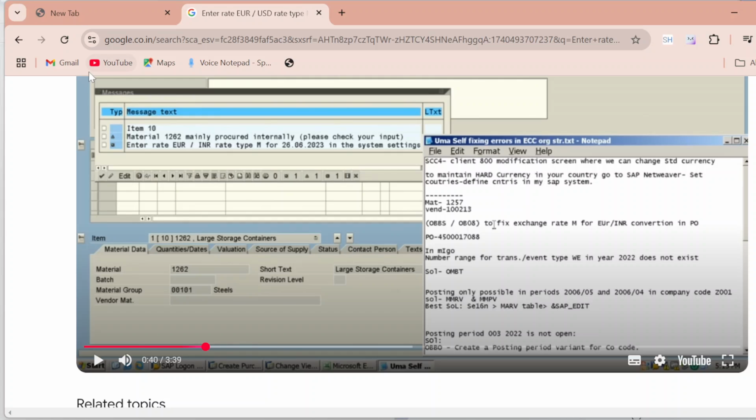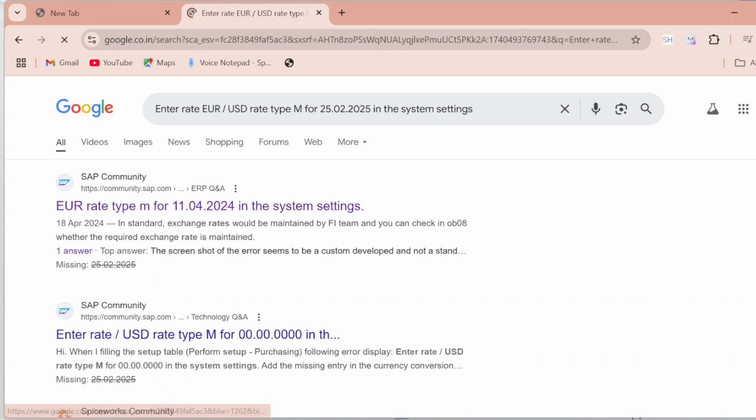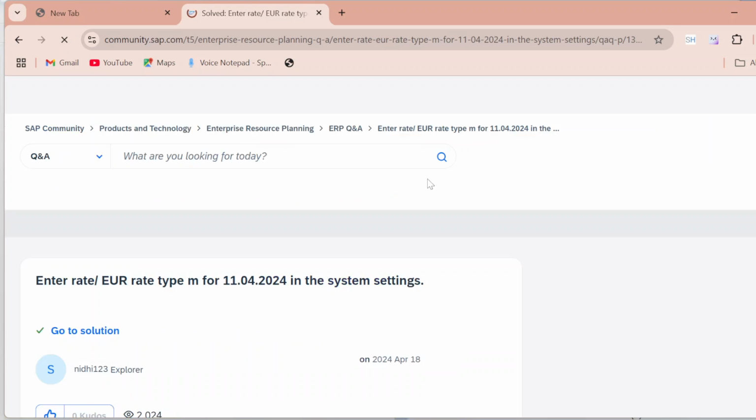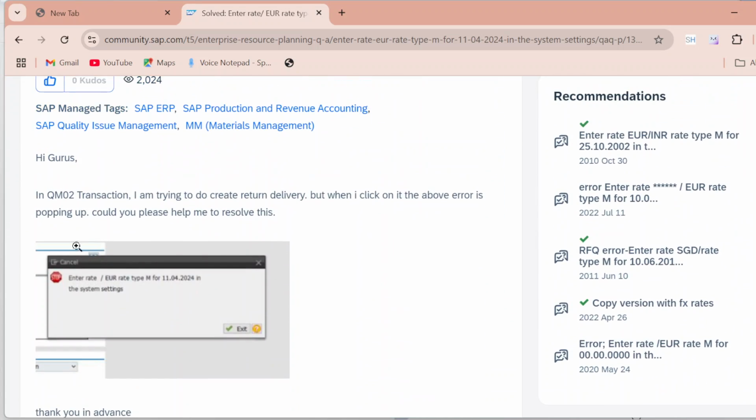If you don't find any video related to that, you can do just one thing. Just go to the SAP community blog, where so many working professionals have already provided a solution for that. Like here you can see. So this is how we can do that.